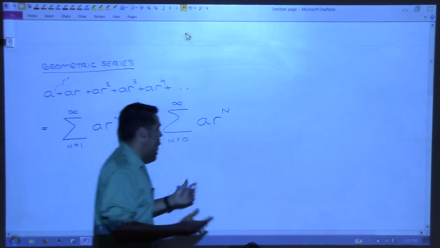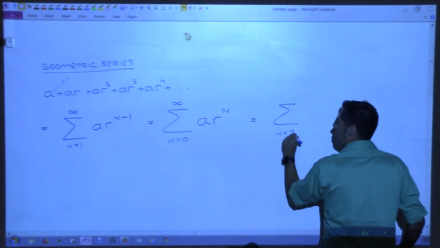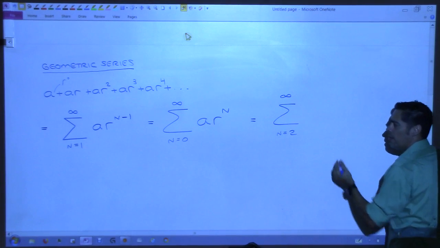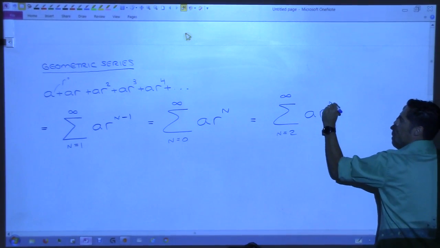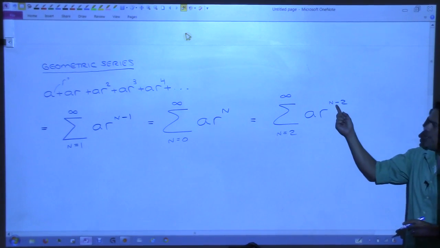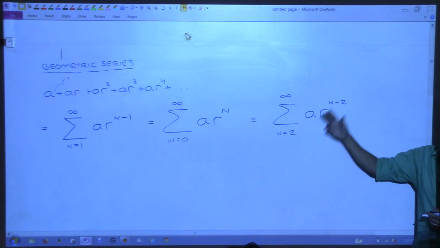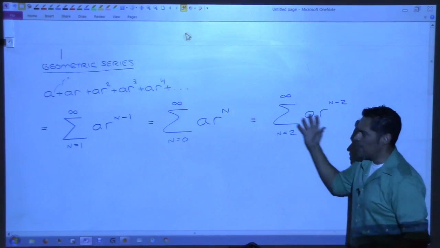If I wanted to get really wacky with it, I could start at n equals 2 to infinity, and then I could say a r to the n minus 2, because when I plug in 2, I need to get 0. And that would work, right? Yes? All of these are equivalent.